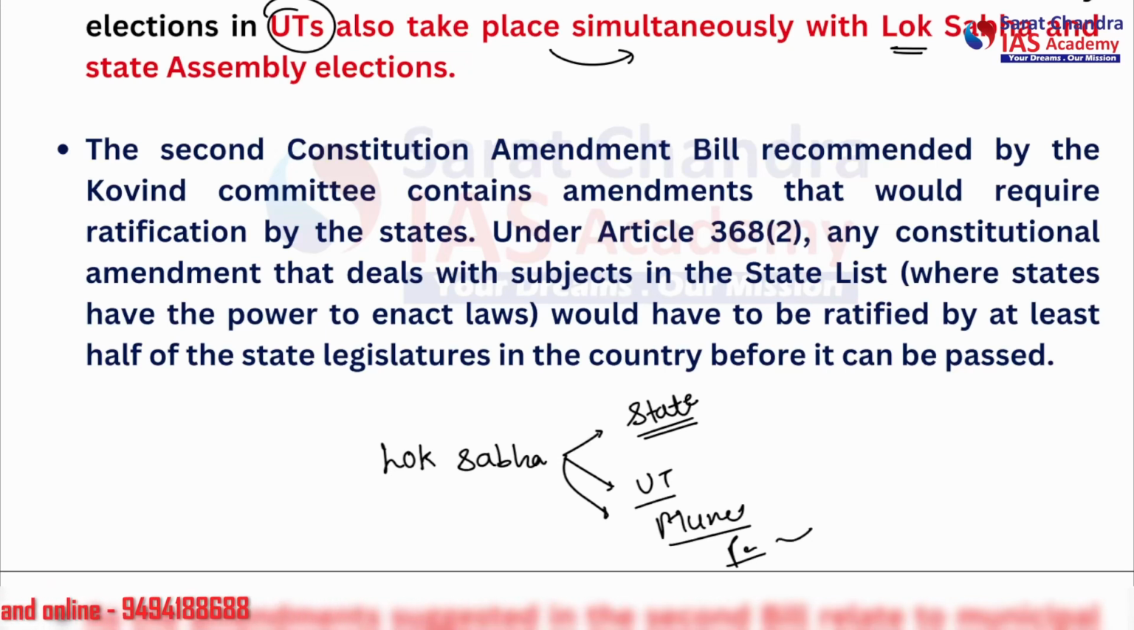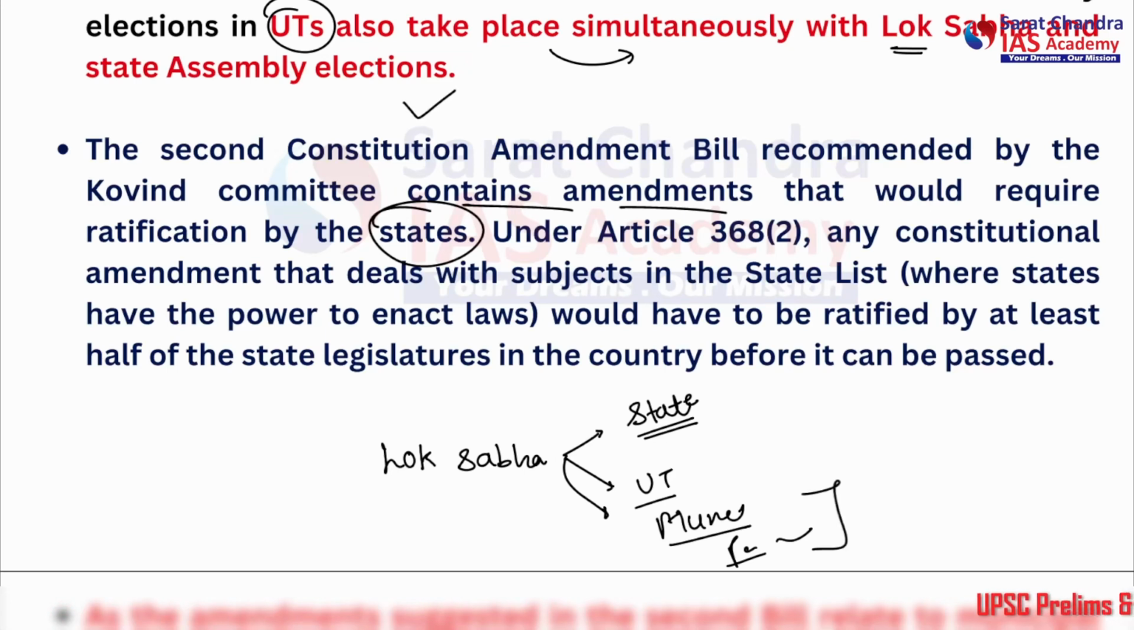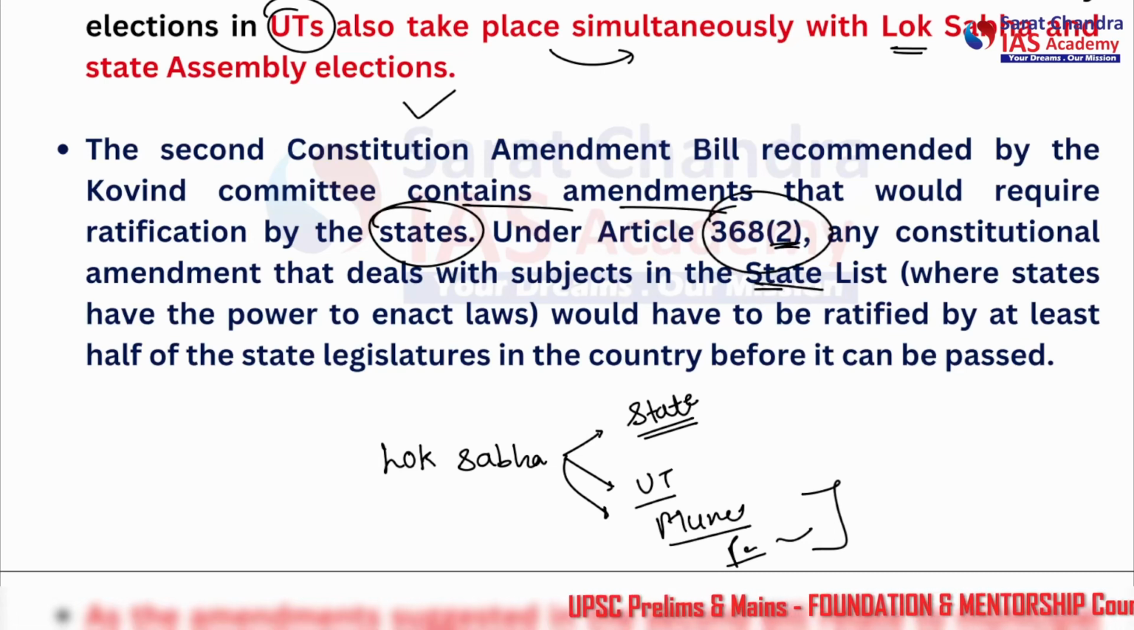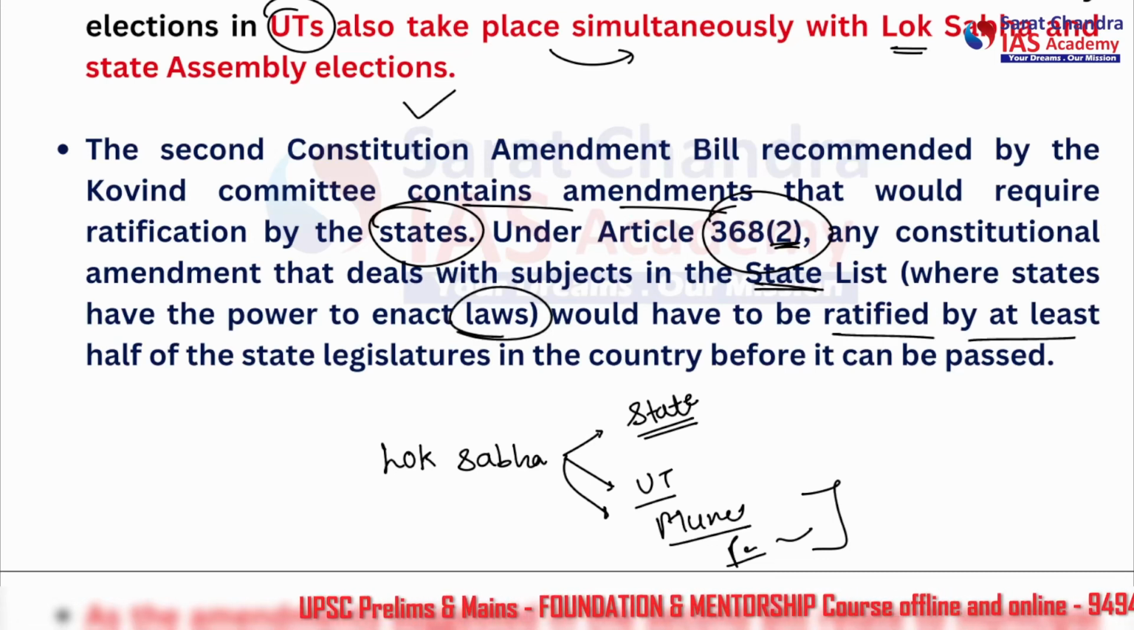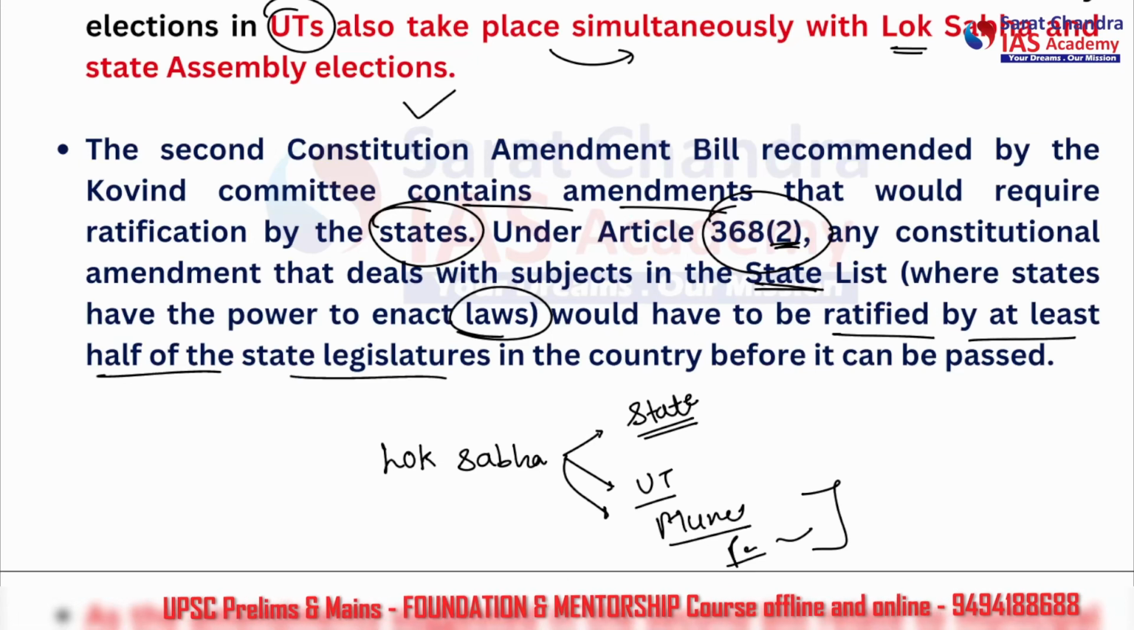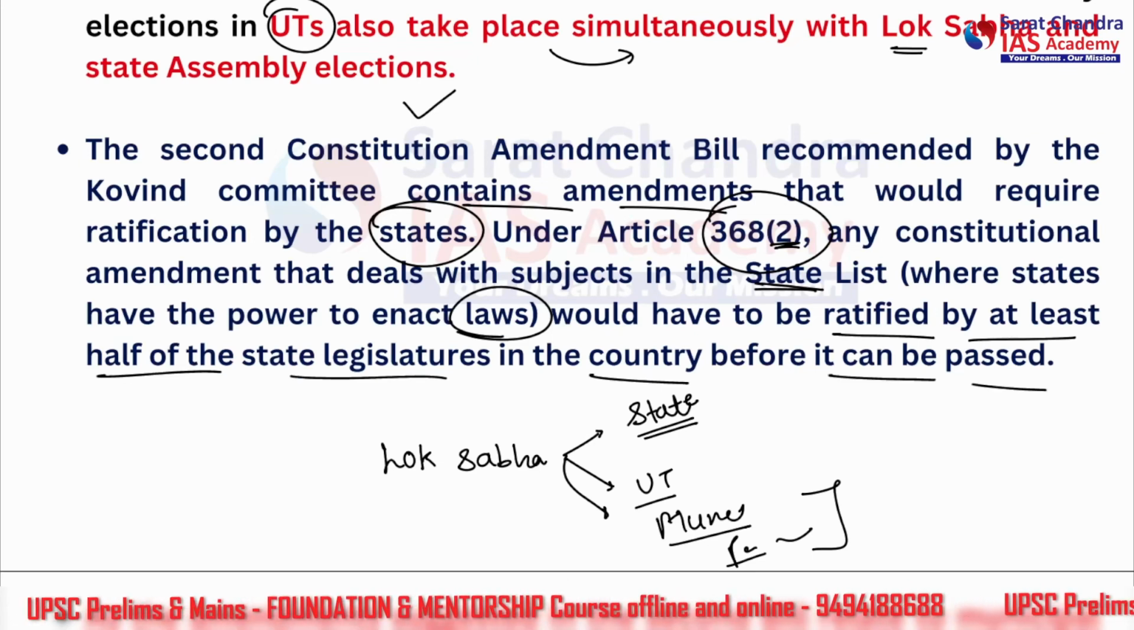So let's see about them. It also contains amendments that will require ratification by the states. Which amendments will require ratification by the states? These two. Under Article 368, subclause 2, any constitutional amendment that deals with a subject in the state list, where states have the power to enact laws, would have to be ratified by at least half of the state legislatures in the country before it can be passed.